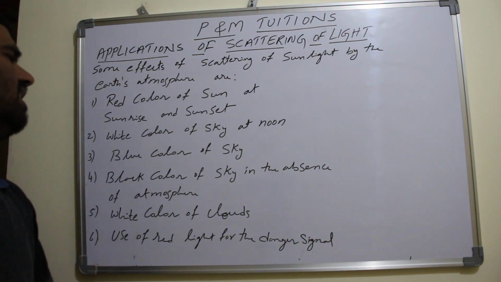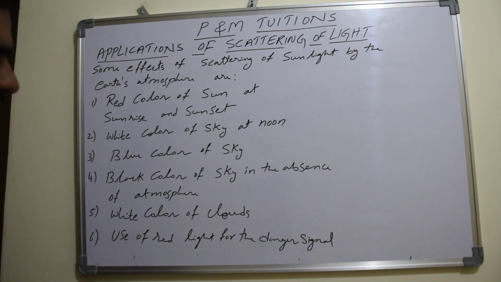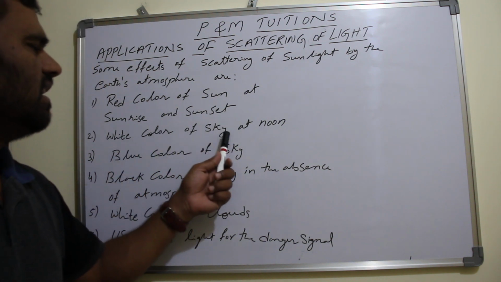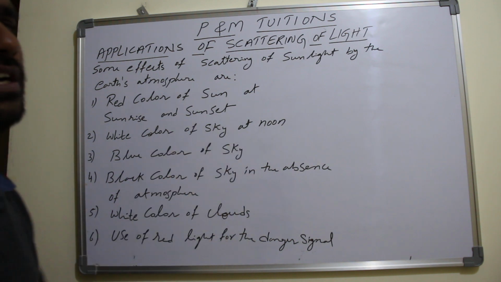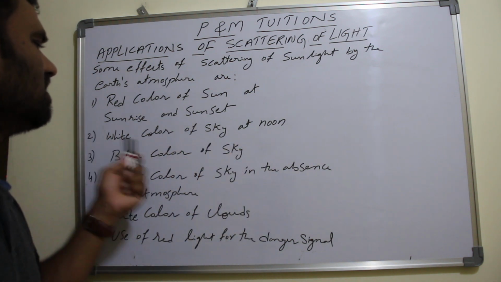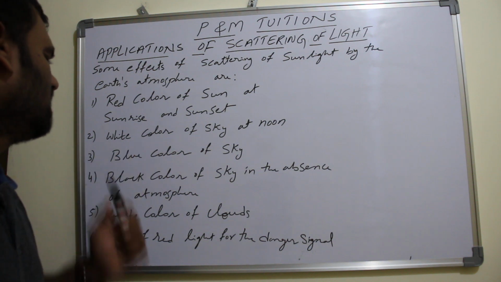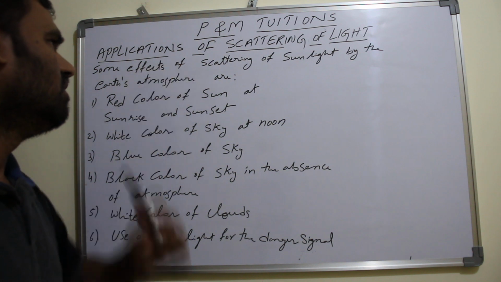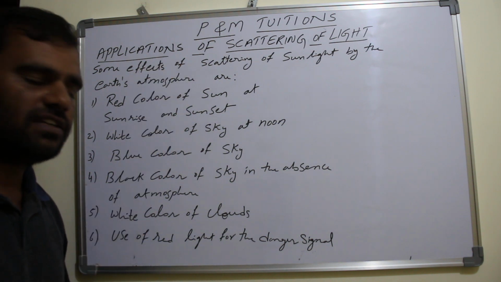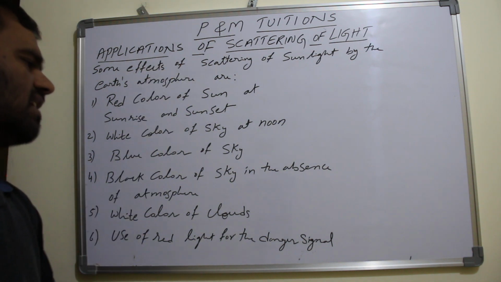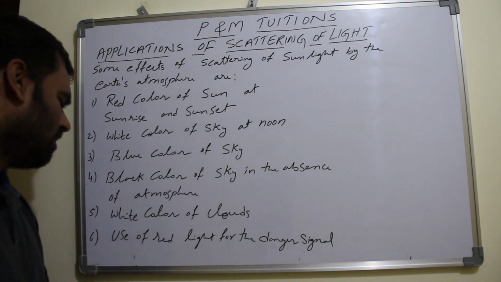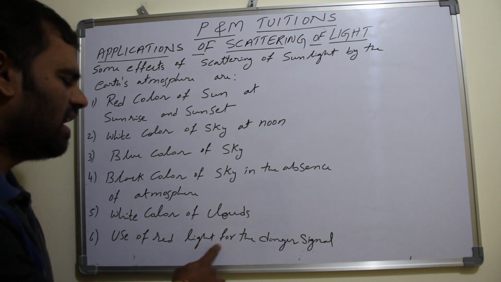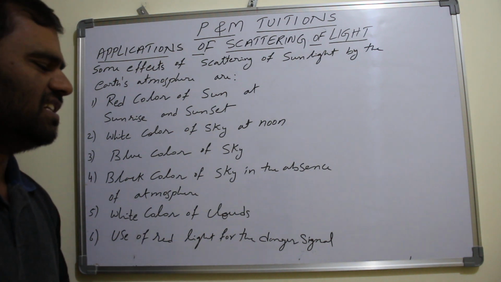Red color of sun at sunrise and sunset is the first one, and the second one is white color of the sky at noon time. At noon time, what is the sky color? White color. Next one, blue color of the sky is also one of the applications of scattering of light. And next, black color of the sky in the absence of atmosphere, white color of the clouds, and use of red light for the danger signals.